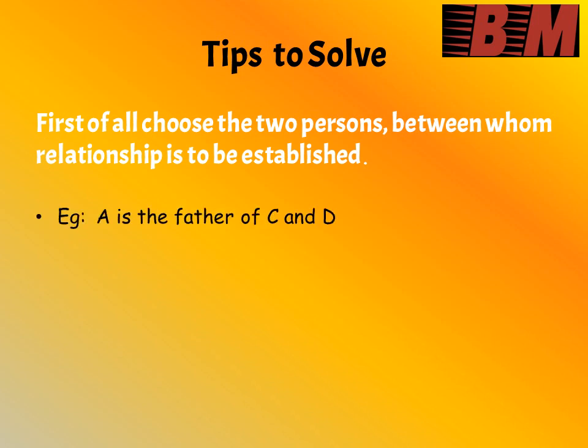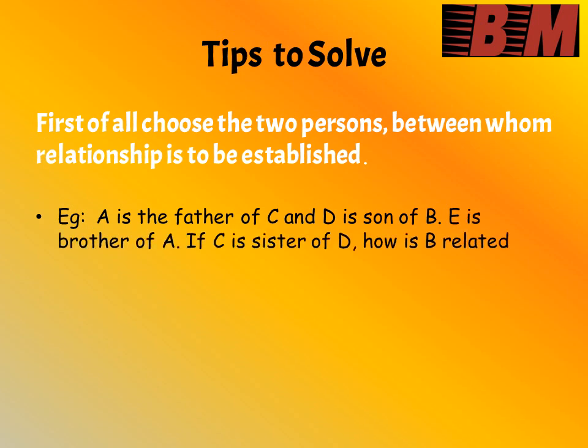A is the father of C and D is the son of B. E is the brother of A, and if C is the sister of D, how is B related to E? So in this question, we have to find out how B is related to E.